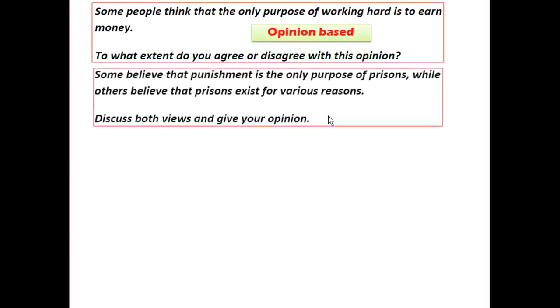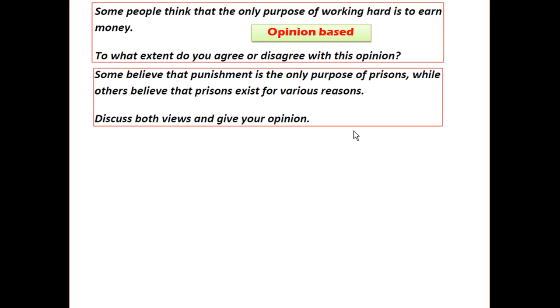Now your second question. Some believe that punishment is the only purpose of prisons, while others believe that prisons exist for various reasons. Discuss both views and give your opinion. Now tell me what type of question. Is it opinion based or discussion based or opinion discussion?